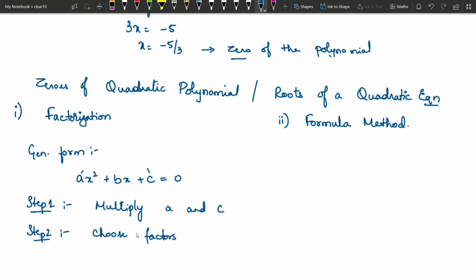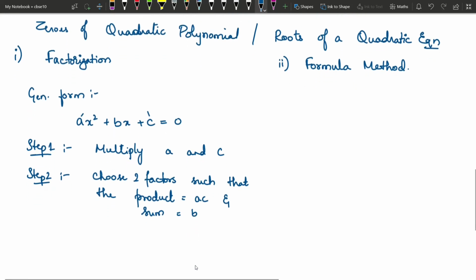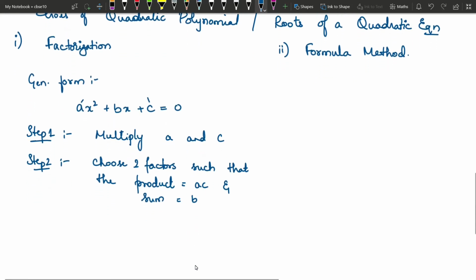Choose factors such that the product is equal to ac and the sum should be equal to b. So we have to choose two factors such that the product is ac and the sum is equal to b. That is how we choose the two factors.